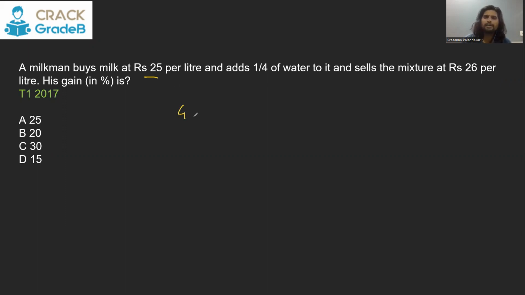So if you say he has 4 liter pure milk, what is going to be the cost price for him? 25 per liter and 4 liter means 100 rupees is the cost price for the shopkeeper. He adds 1/4 of the water to it. 1/4 of the 4 means 1 liter water to it. 1 liter he adds water, and now 5 liter mixture he has.